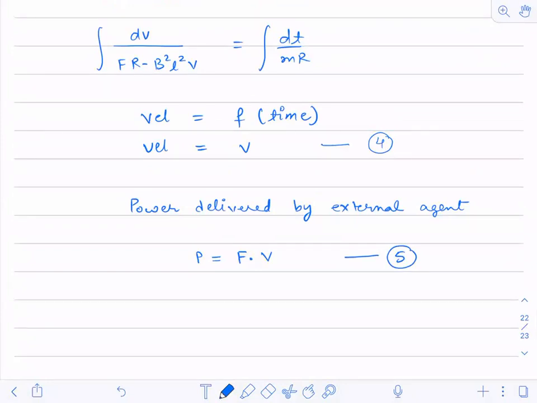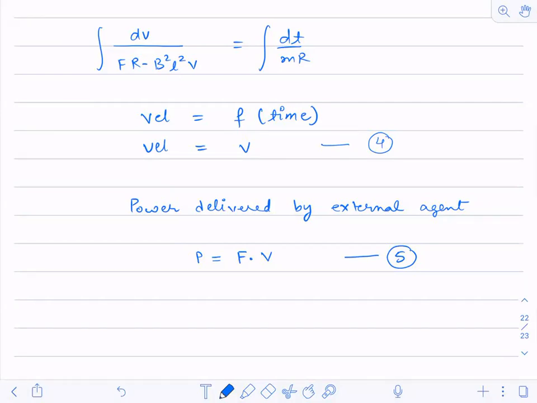Just tell me if there is anyone who is having any doubt. Because from now, I have to deviate a little from here and tell you a different concept. Then I can move further, because I have to calculate the force value.